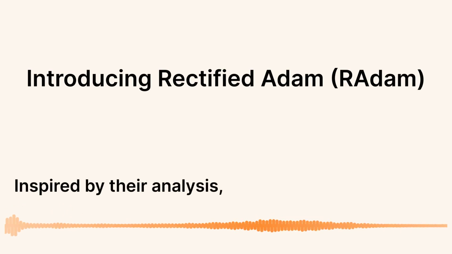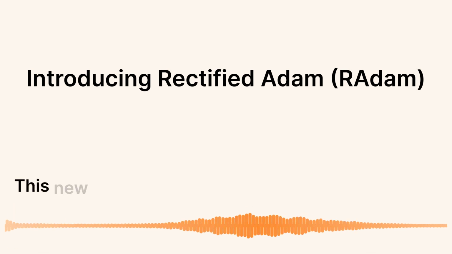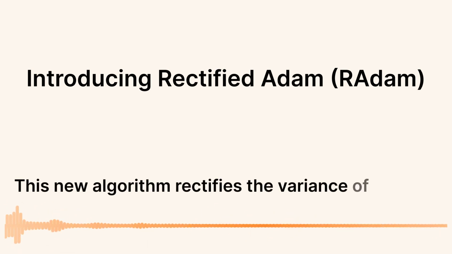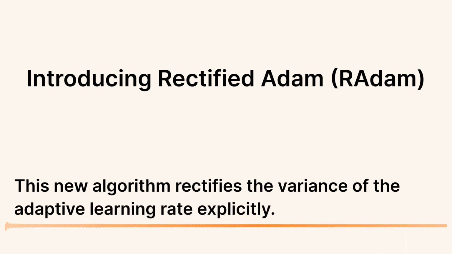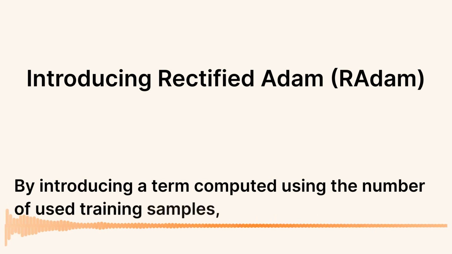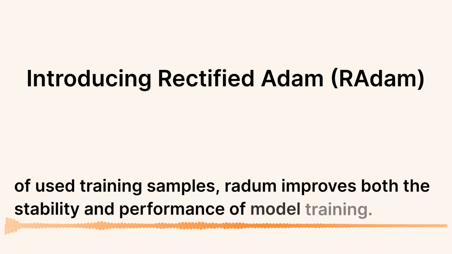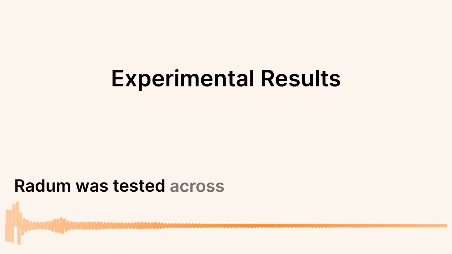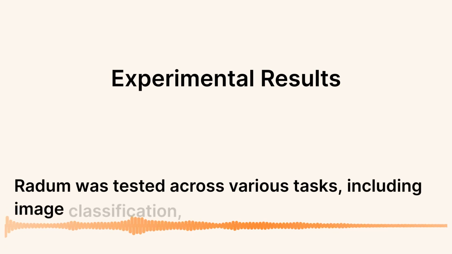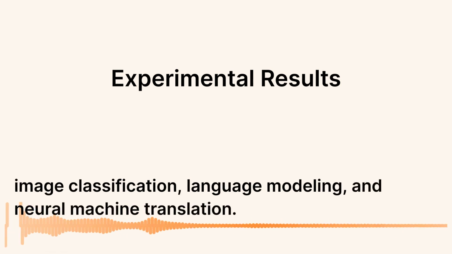Inspired by their analysis, the authors propose Rectified Adam. This new algorithm rectifies the variance of the adaptive learning rate explicitly. By introducing a term computed using the number of used training samples, RAdam improves both the stability and performance of model training. RAdam was tested across various tasks including image classification, language modeling, and neural machine translation.